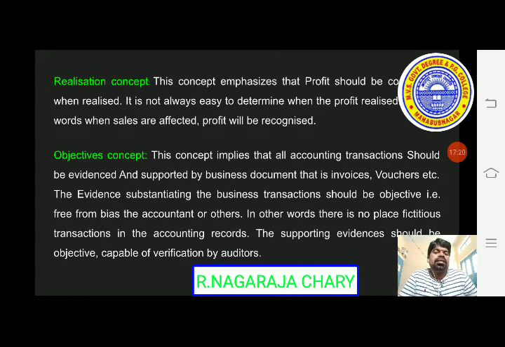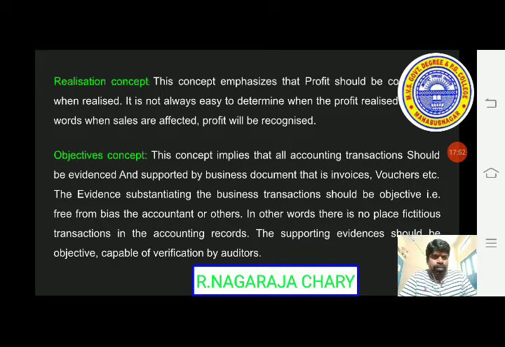Generally, we may expect more than the profit. Whatever stock we have that will be sold in the near future, we may get a profit, but that is not to be recorded in the books of accounts. Whatever sales we have done, the actual price, actual profit, actual realized values we have to take. That is the realization concept.